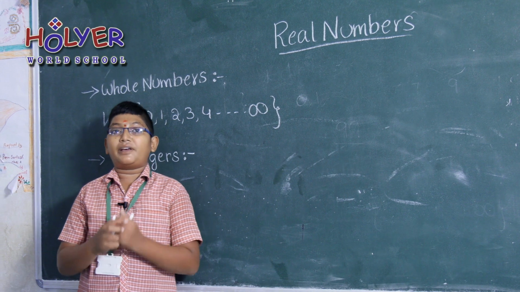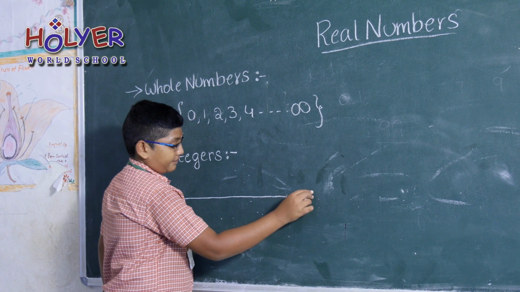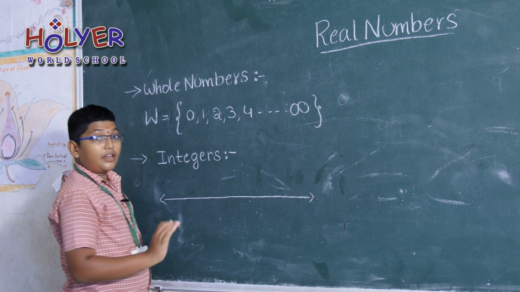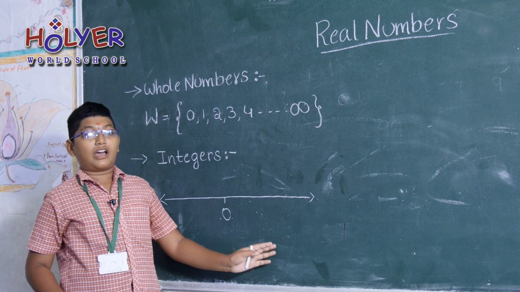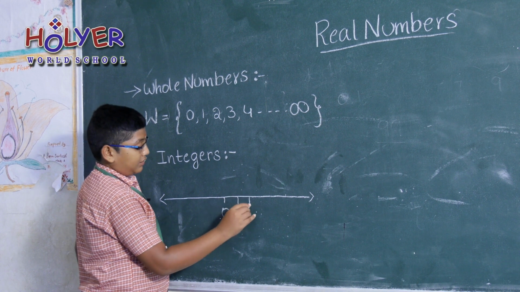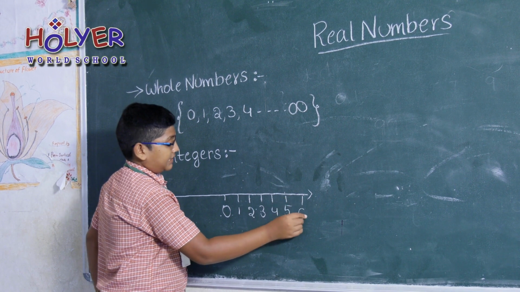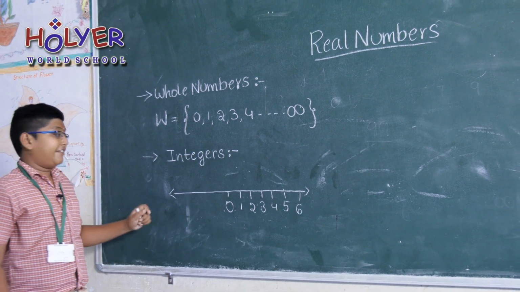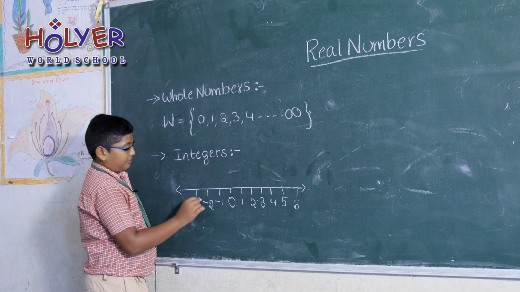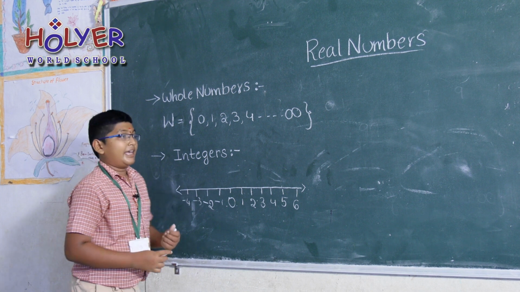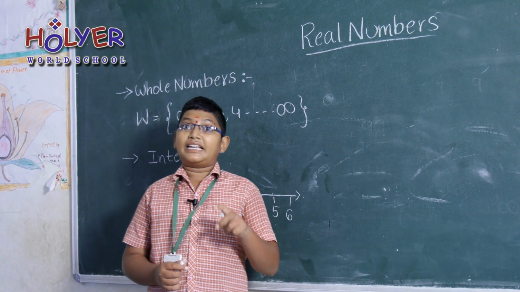If we draw a number line for integers, here in the middle of the number line 0 will be placed. Here 0 and the right side of the 0 are positive integers: 1, 2, 3, 4, 5, 6. And the left side of the 0 are negative integers: -1, -2, -3, -4. Here integers are denoted by a capital letter I or Z.